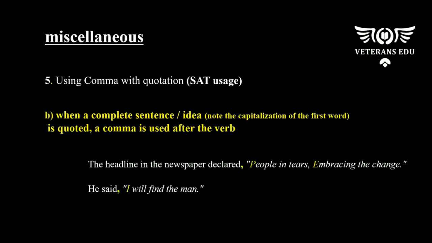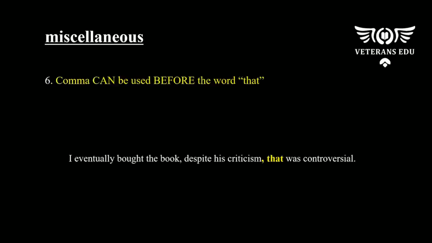The second rule is using a comma when the quotation is a complete sentence or full idea. For example, in the sentence, the headline the newspaper declared, people in tears embracing the change, or he said, I will find the man, in both sentences, we have to use a comma to separate the quotation. Now, identifying a complete sentence and idea is rather easy. All you have to do is look at the first word in the quotation, and the capitalization will help you identify this. And this brings us to our final lesson of the day.